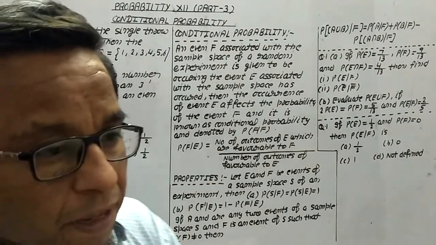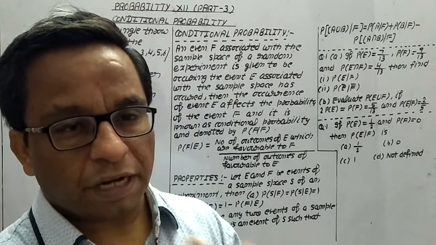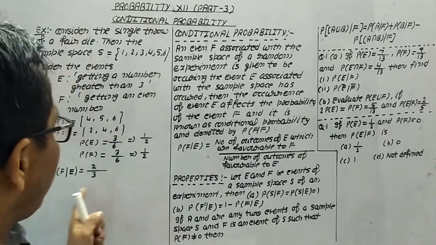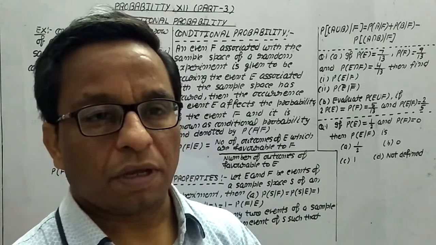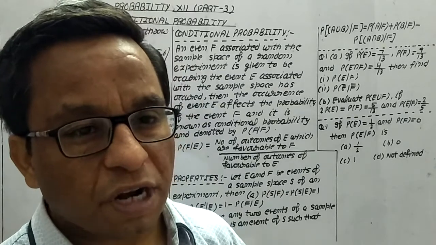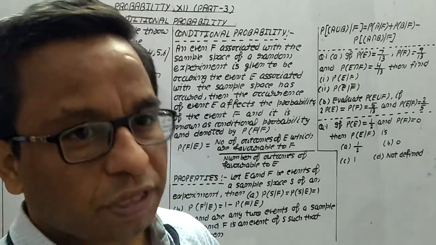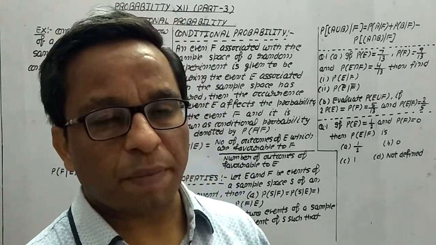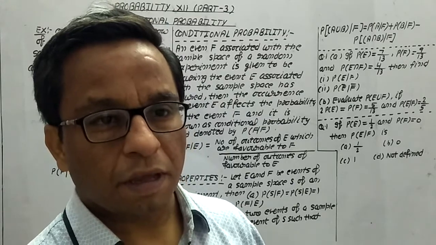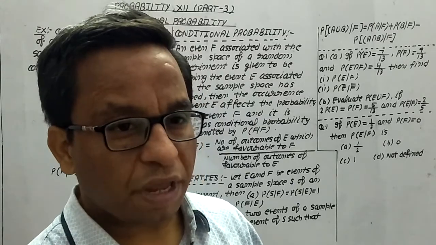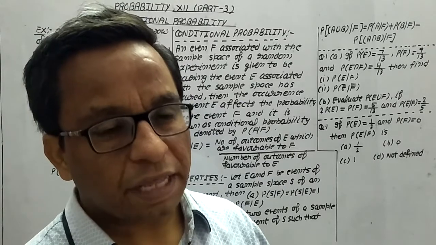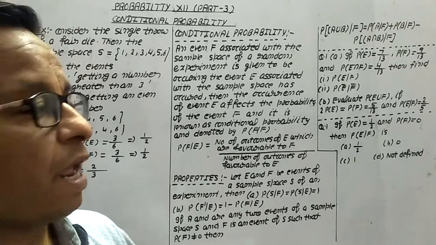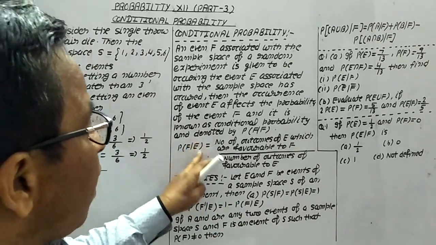So what is the conclusion? If we impose the condition that we want the probability of F when E has already occurred, then the probability of F has changed. This is the effect of conditional probability. And because of this, the question arises: if we impose any condition on an event and, with respect to that, find the probability of that event, then this probability will change, and this is known as the conditional probability. It is denoted by probability of F by E.